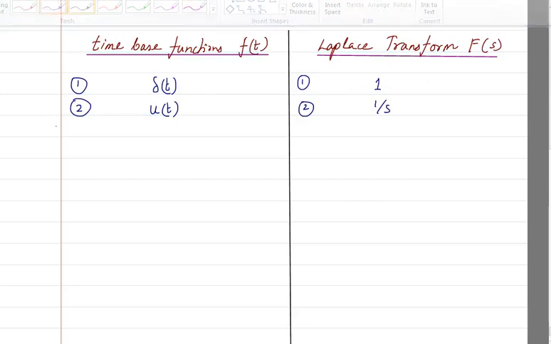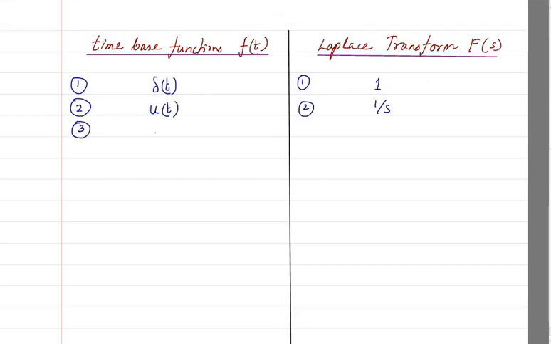So my third one would be that if I take t, the answer would be 1 by s square, and similarly if I take t raised to power n, then the Laplace transform of that will be n factorial divided by s raised to power n plus 1.